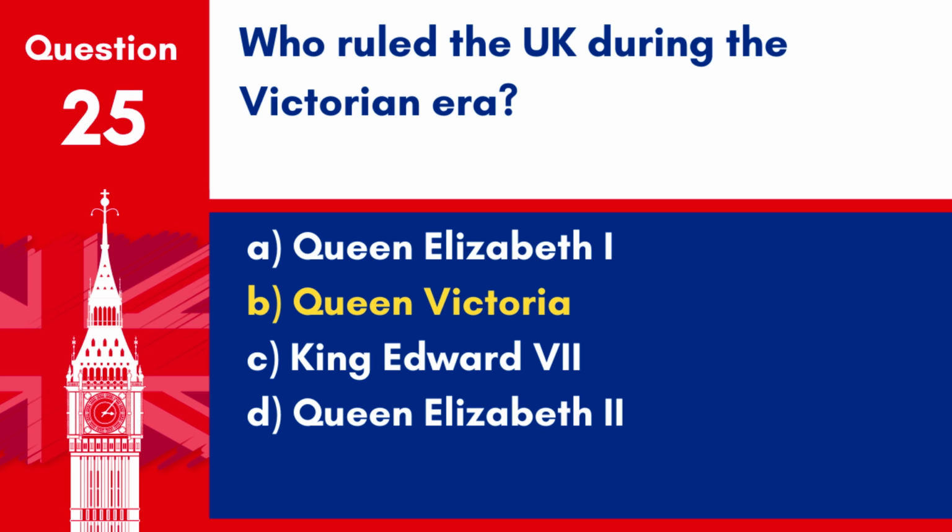Answer: B. Queen Victoria. The Victorian era is named after Queen Victoria, who reigned from 1837 to 1901, a period noted for industrial, cultural, political, scientific, and military change within the UK.